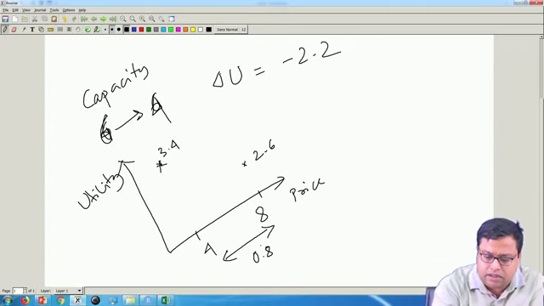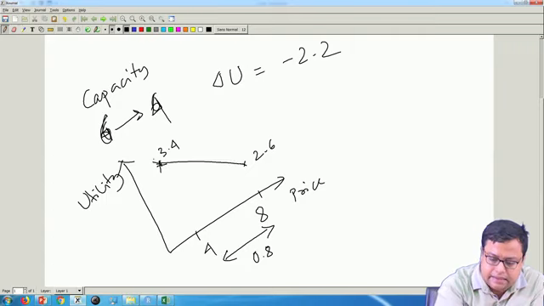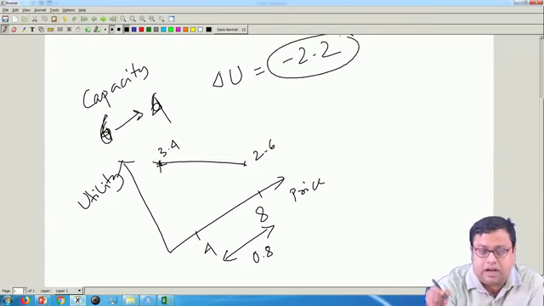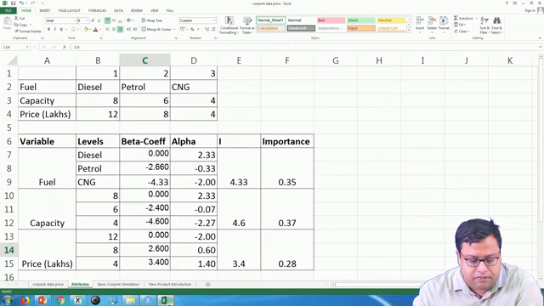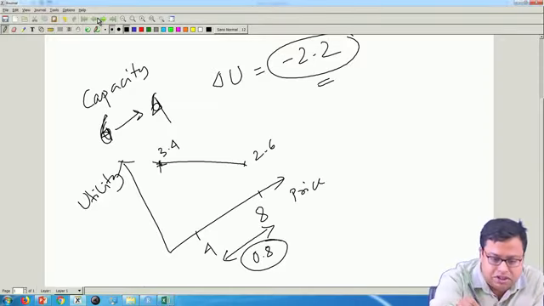So, I have to further extrapolate it, because I have to find out minus 2.2. It is an assumption then that below 4 lakhs also it will go at the same level. So, for a 4 lakh drop, the utility that you get is 0.8. So, how much do you have to drop? It will come to the negative part. So, this is probably not a good example, but let us say your price was 12 lakhs initially. I will just change it quickly.